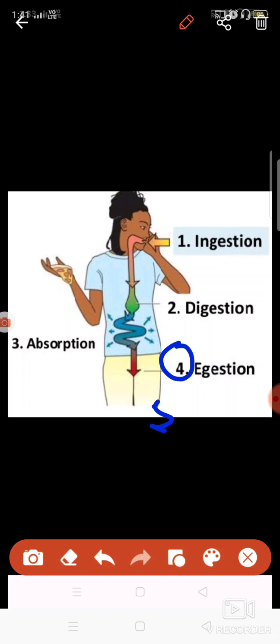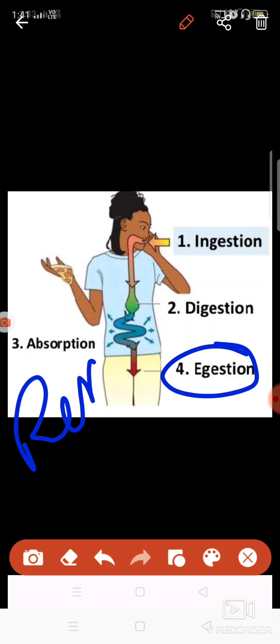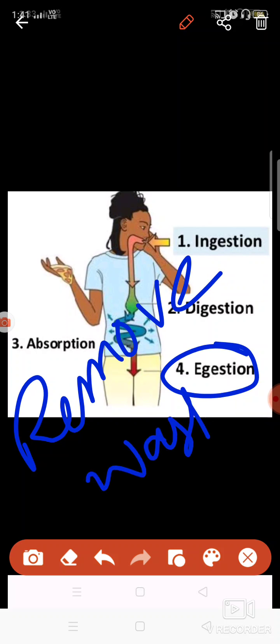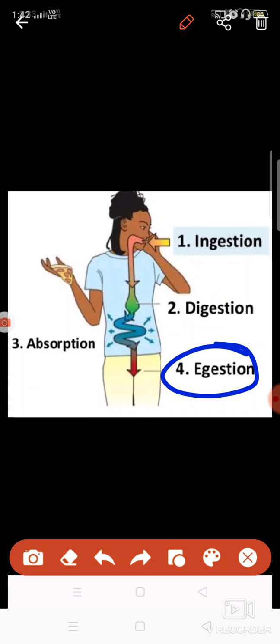Then the fifth process is egestion. Egestion means to remove waste from the body. Whatever is not needed in your body, you have already used all the food materials, whatever is left is waste, and it will be removed from your body. That is known as egestion.